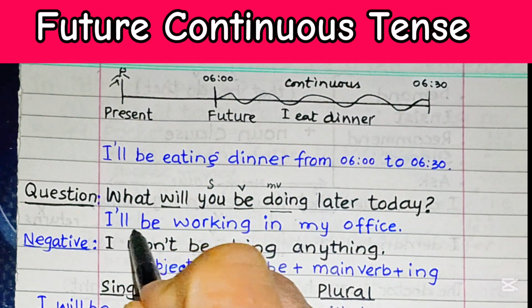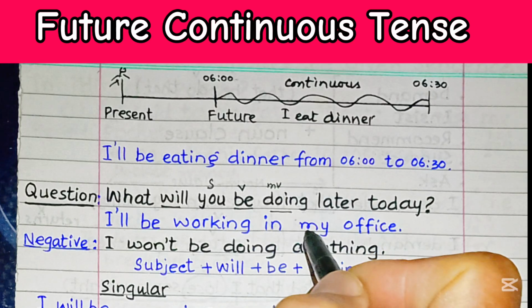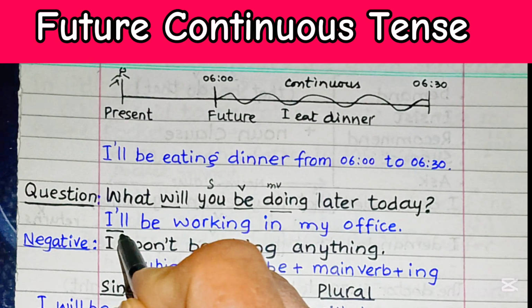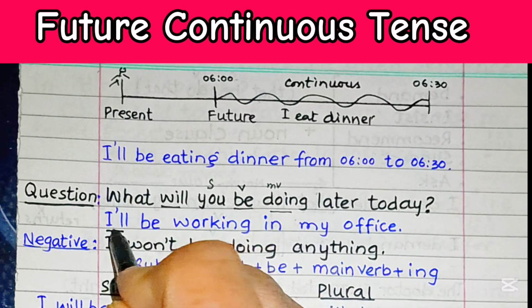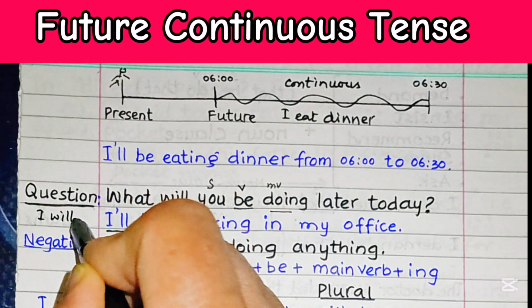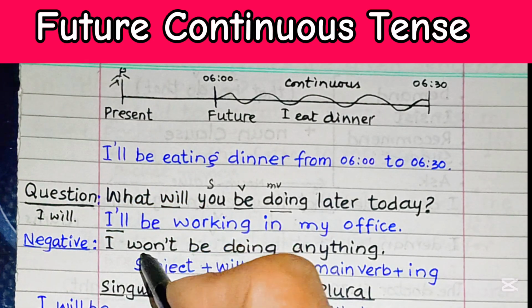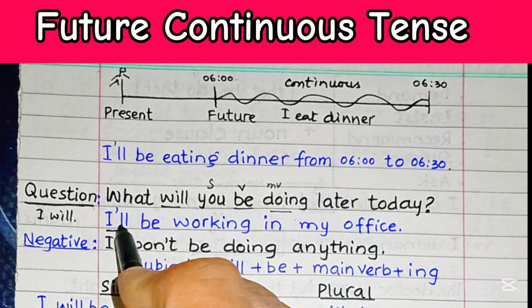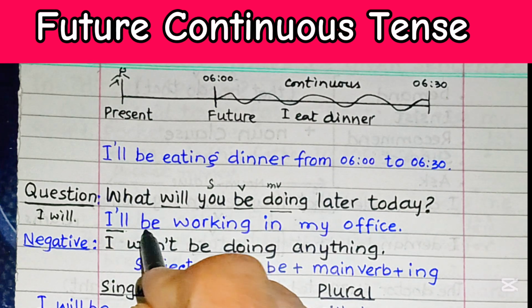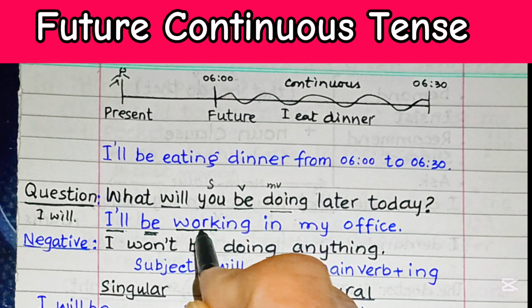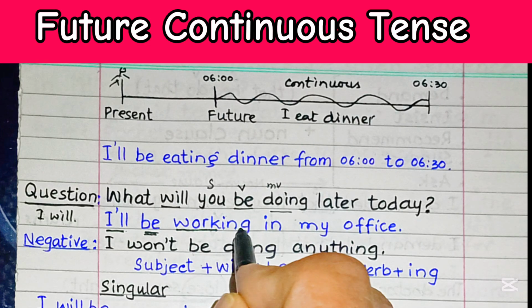The answer is I'll be working in my office. I'll is the contraction of I will. So here is the modal verb will, that is followed by be, and then the main verb is work with an ing ending, working.